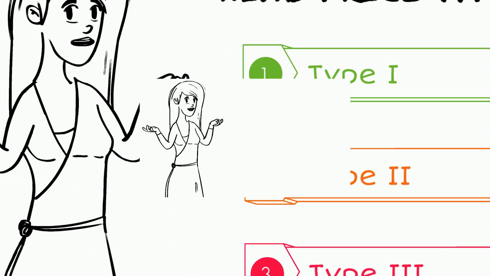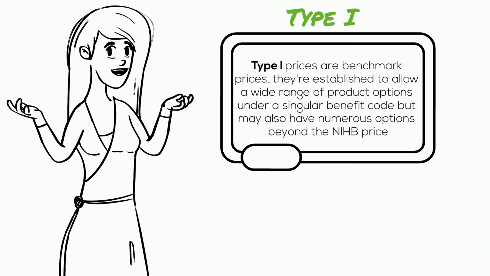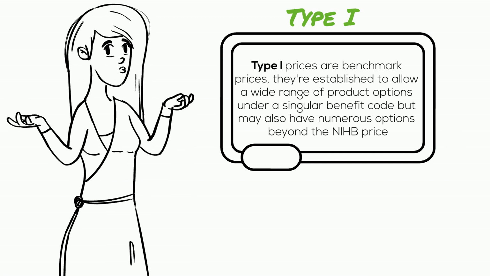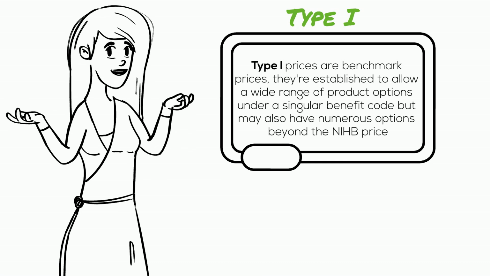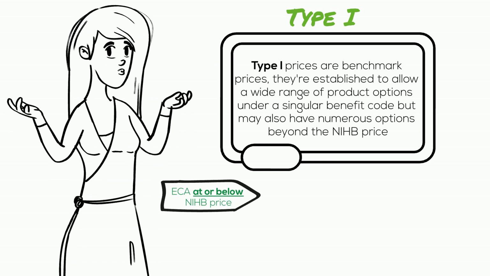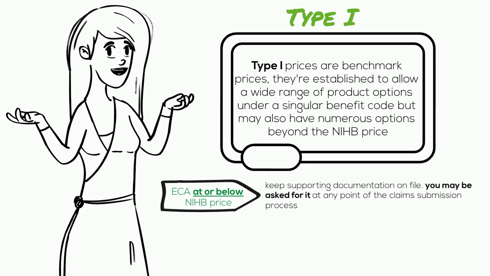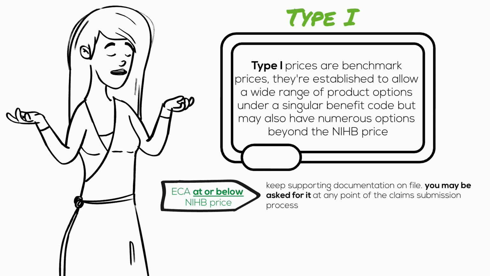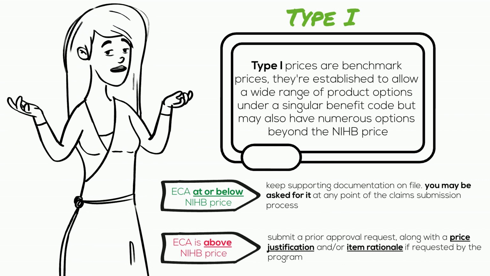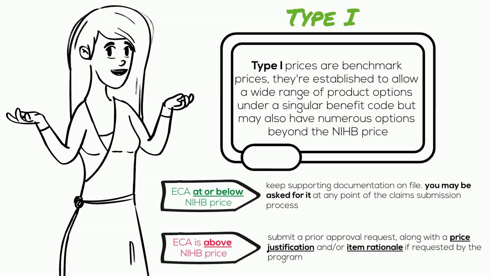Let's go through them. Type 1 prices are benchmark prices. They're established to allow a wide range of product options under a singular benefit code, but may also have numerous options beyond the NIHB price, which are most appropriate for a client's needs. If your calculated ECA using the item's reimbursement model is at or below the NIHB price, you need to keep the necessary documentation on file. If it's above the price, you'll need to submit a prior approval request, along with a price justification and/or item rationale if requested by the program.